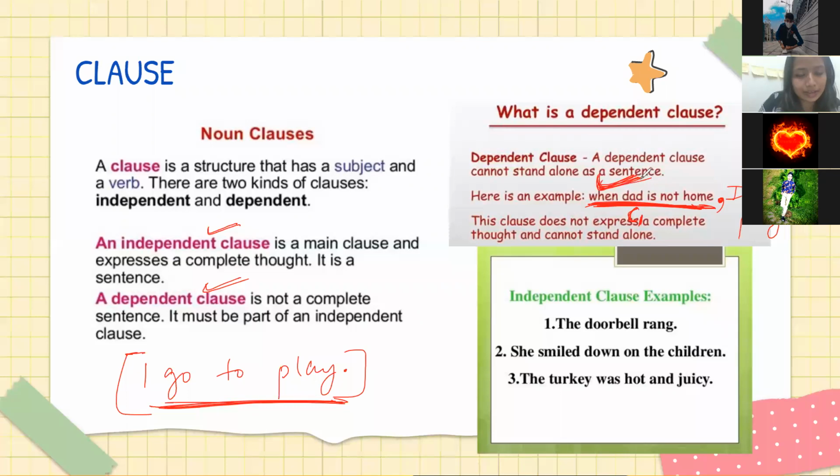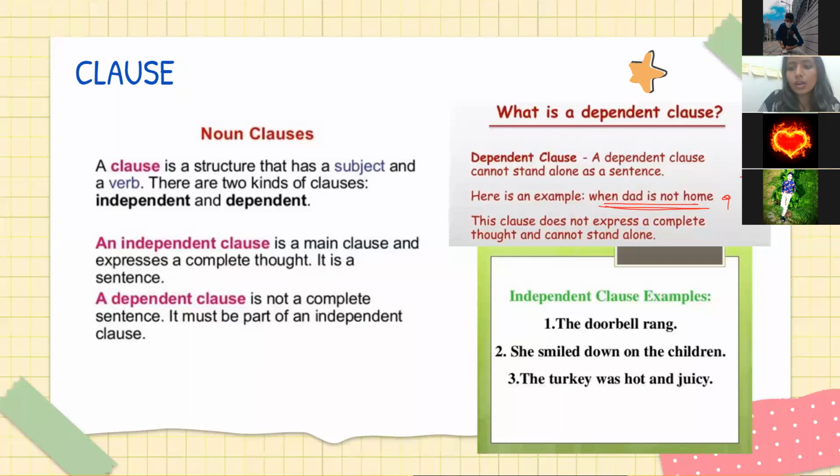It becomes meaningful. Okay? If I'm not writing "I go to play," then this line will not make sense. Are you getting my point? So this sentence is dependent on "I go to play" to make sense. It has no meaning without this.